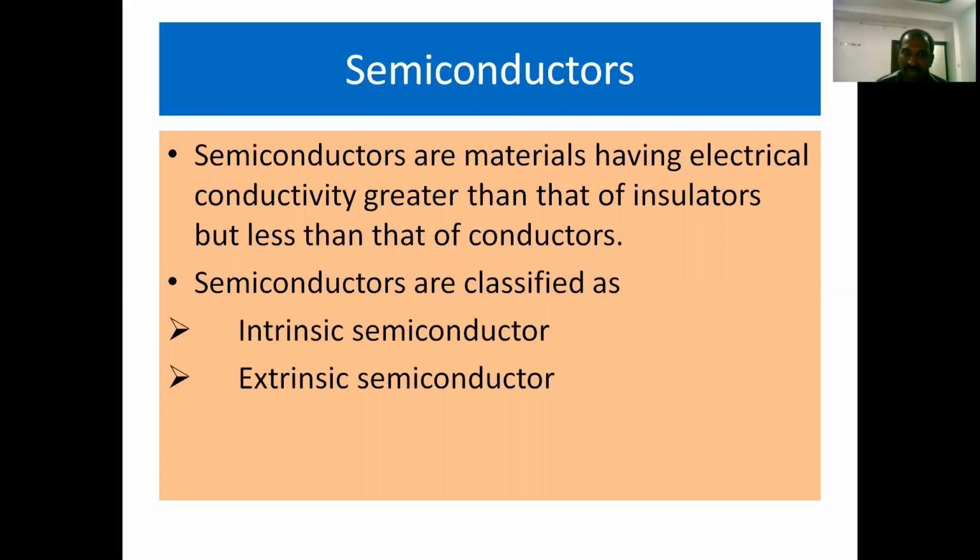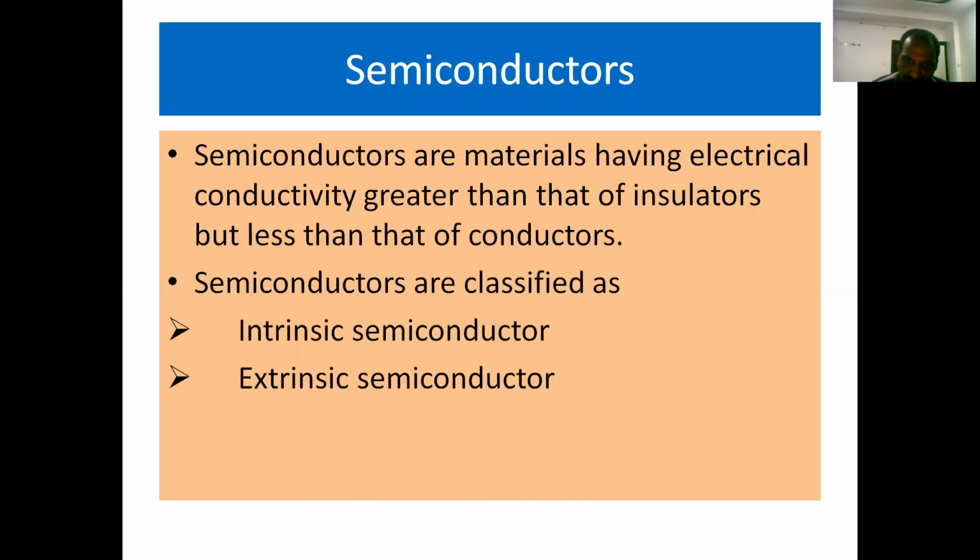So to improve the conductivity of a semiconducting material, we have to add impurities. Such a process is called the doping process. As a result of adding such impurities, a process known as doping, we will get another type of semiconductor called an extrinsic semiconductor.